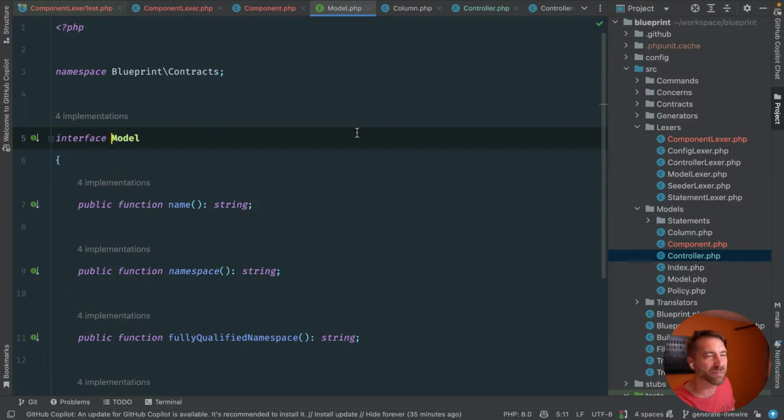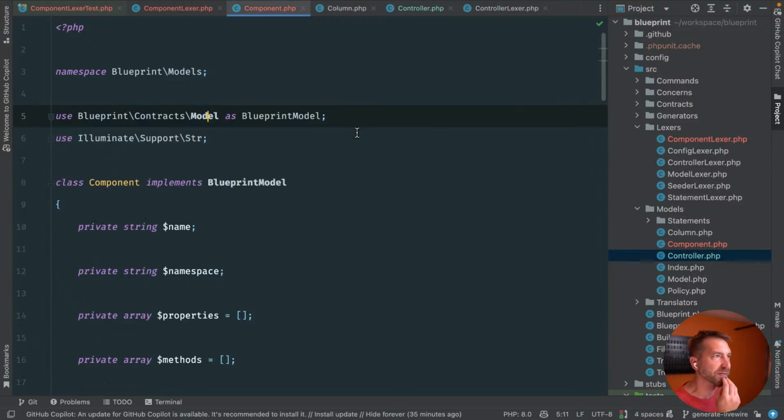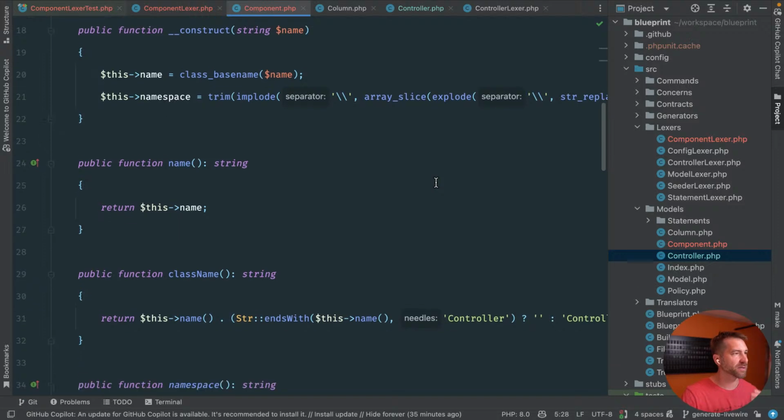There really should just be a trait that does this. Refactoring is for another day. Let's just get it to work.